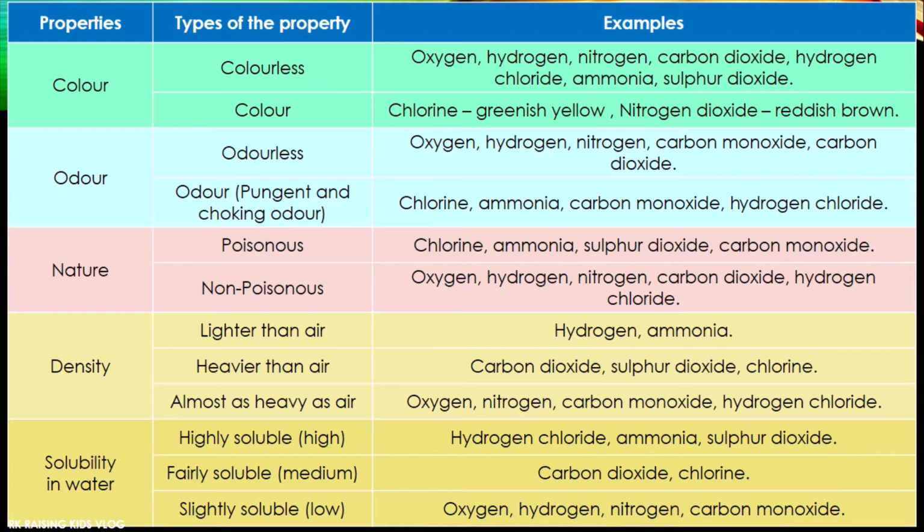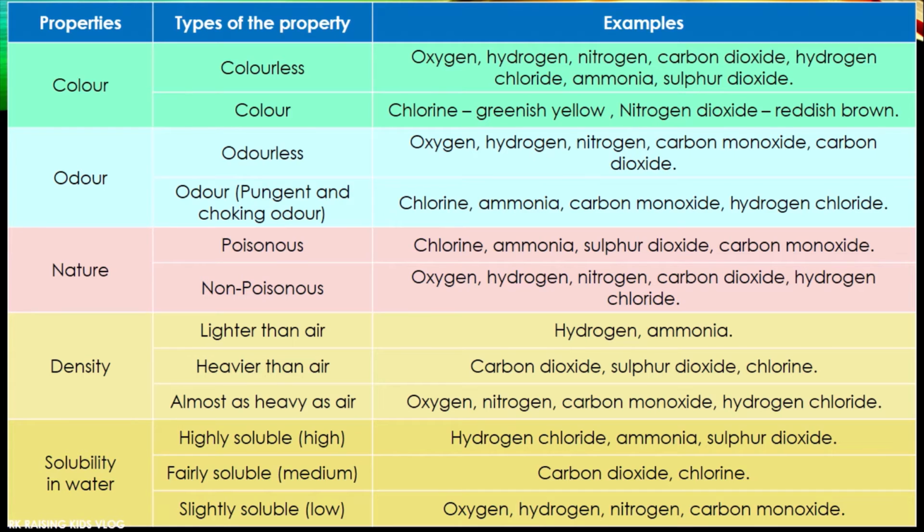Pungent means it's kind of irritating and disgusting odor. Means it has a smell and we can smell it. Examples are chlorine, ammonia, hydrogen chloride. These substances we can smell, and they have a pungent, very irritating odor.